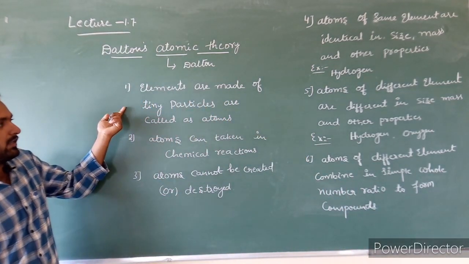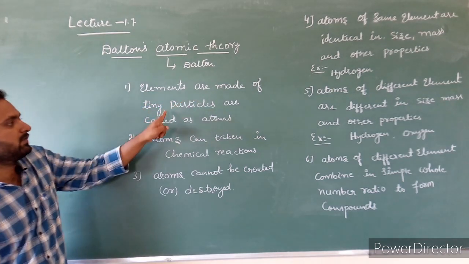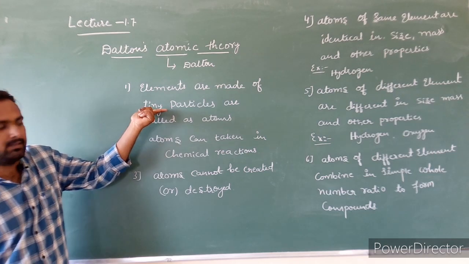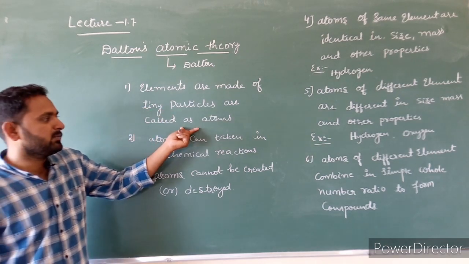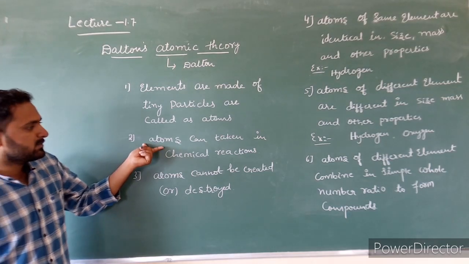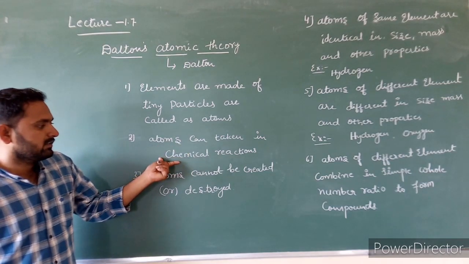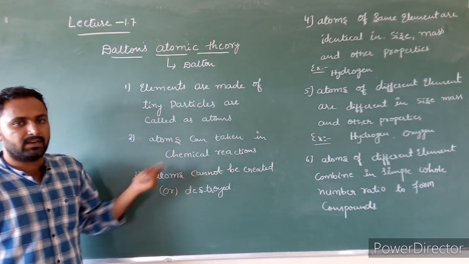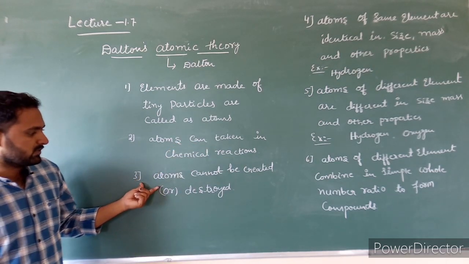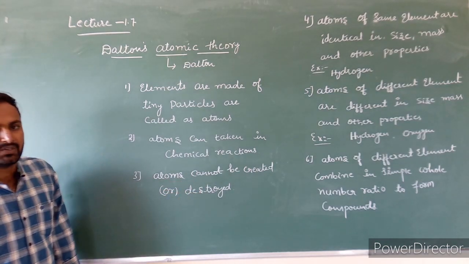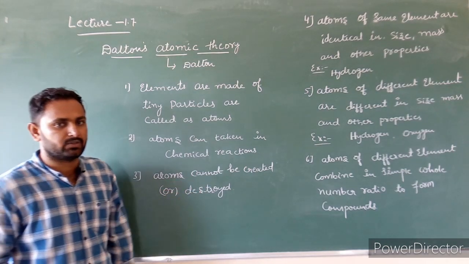The first postulate is elements are made up of tiny particles. Tiny particles means small particles. These particles are named atoms. The second postulate: atoms take part in chemical reactions. Means atoms participate in chemical reactions. The third postulate: atoms cannot be created or destroyed during chemical reactions.